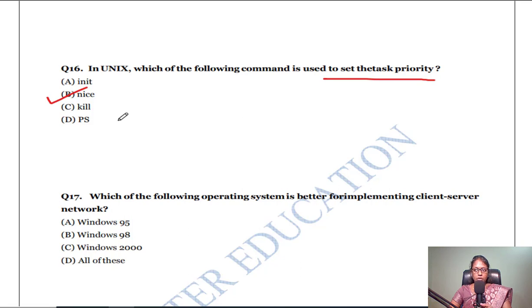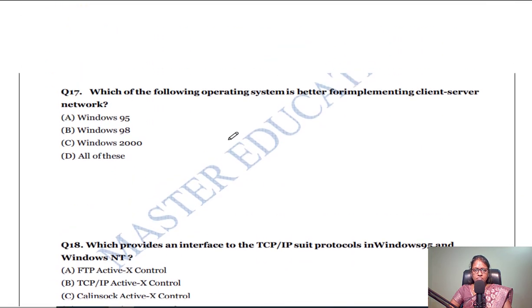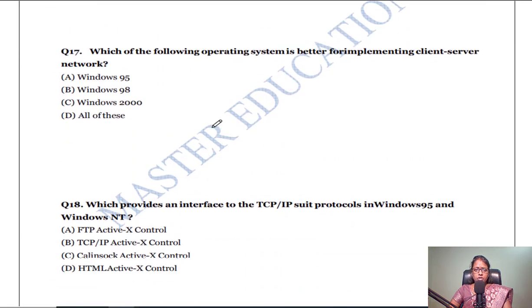If you give nice a minus, a decreasing value, it will increase the priority. If you increase the number in the nice command, it will decrease the priority. Clear? That is why I told nice minus 20 and plus 20. Remember that concept.